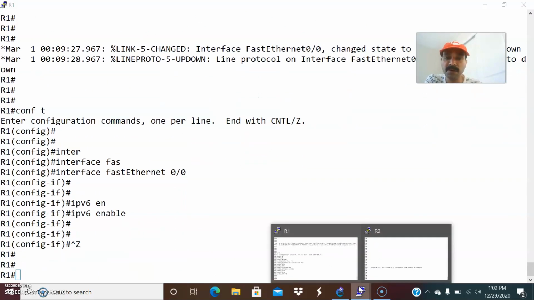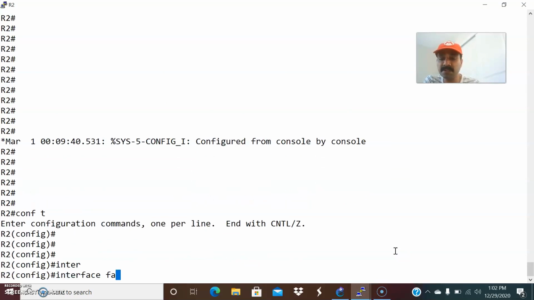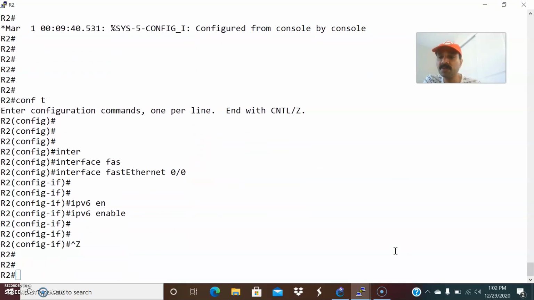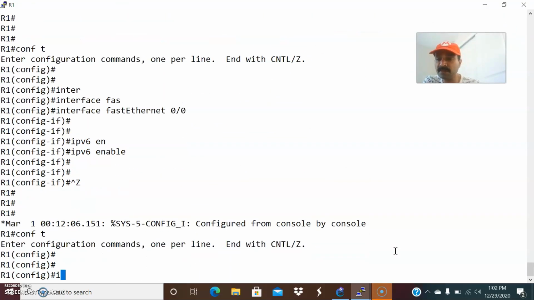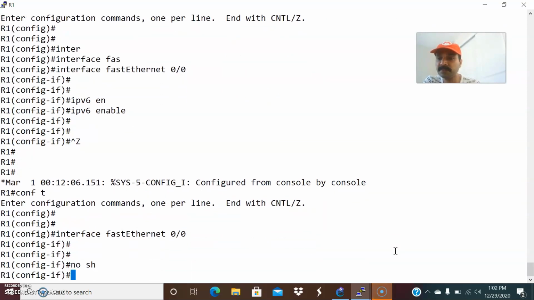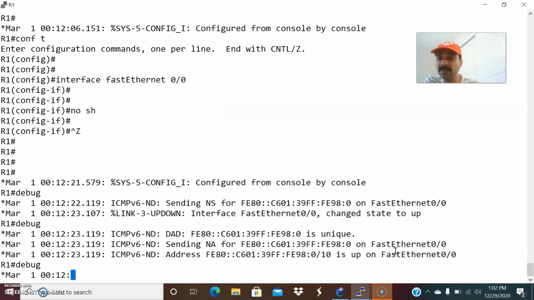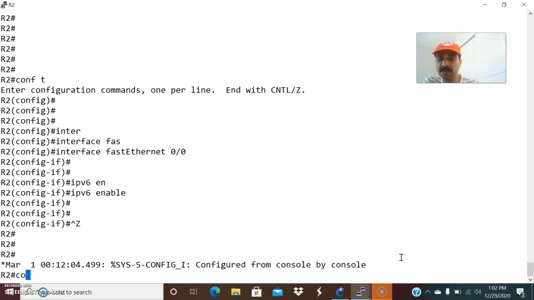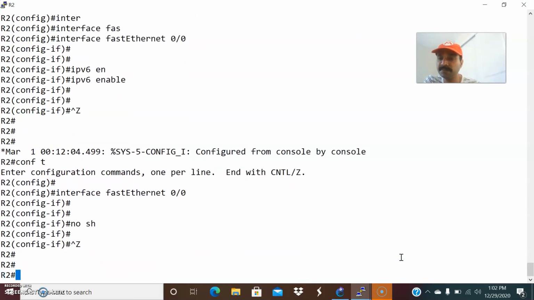Similarly, let us go to R2 and let us go to the configuration mode. Interface FastEthernet 0/0, IPv6 enable. After that, let us activate the interface. Go to the configuration mode, interface FastEthernet 0/0, no shut. Debug IPv6, so it is already enabled, right? Debug. After that, let us go to R2 and let us activate this interface also. No shut.